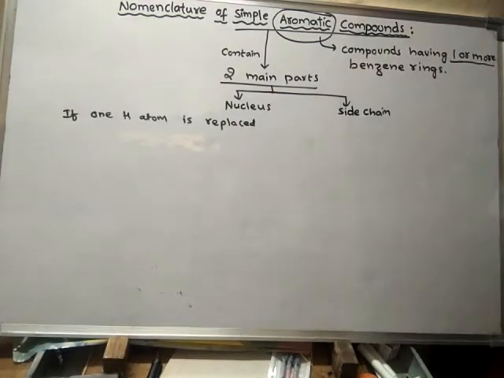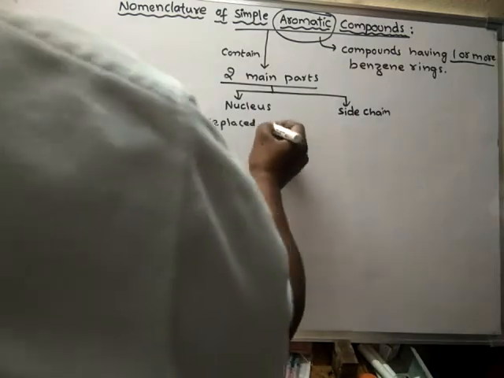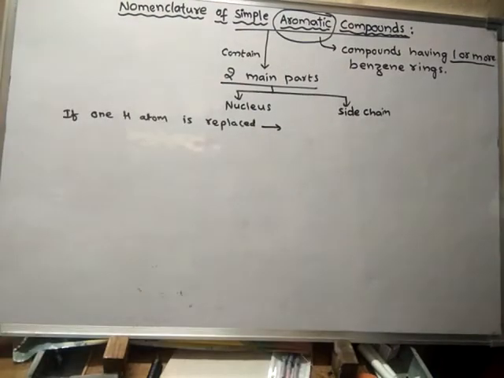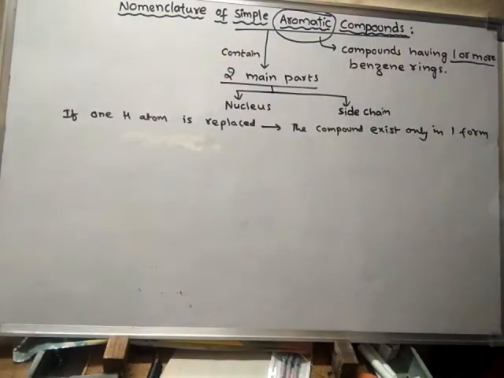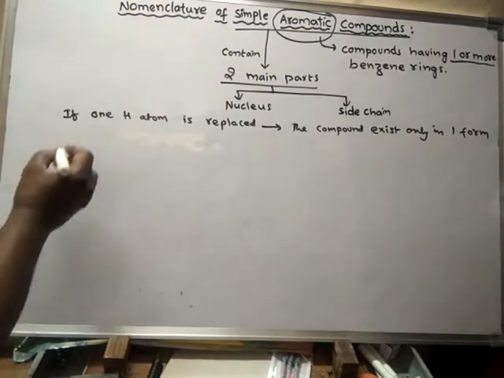If one atom of hydrogen is replaced by the side chain, then the compound exists only in one form. Only in one form.